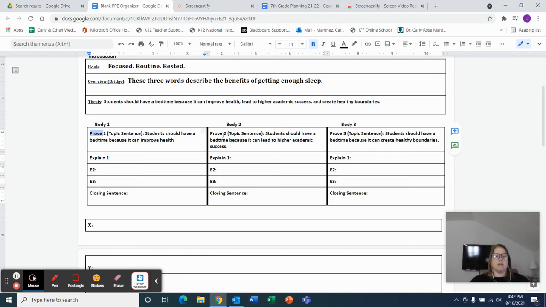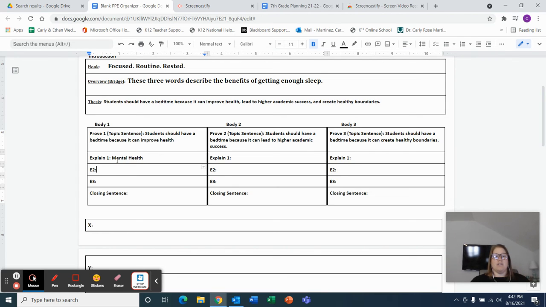So my proofs here are those topic sentences. Remember, our organizer is called point, prove, explain. Our point is our thesis, and then in our body paragraphs, we are proving it and we are explaining it. So here I need to explain how can having a bedtime improve health. So one thing I might want to focus on is that it can improve mental health.